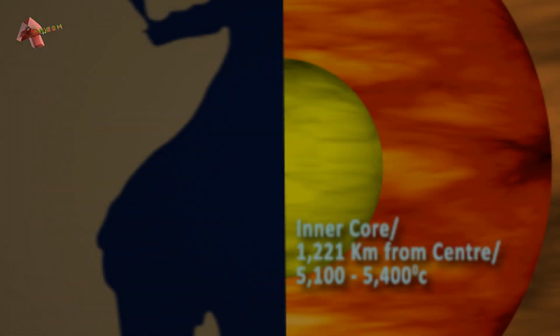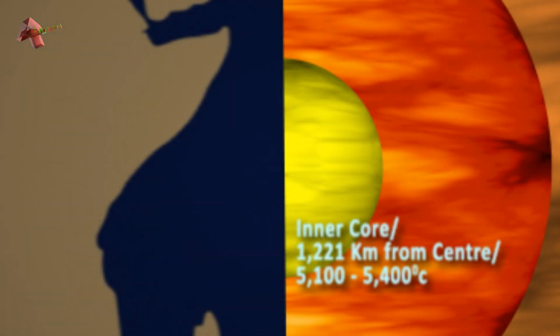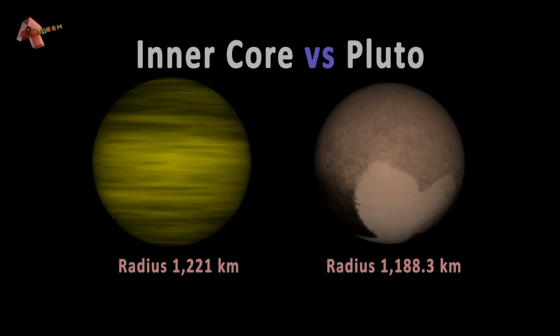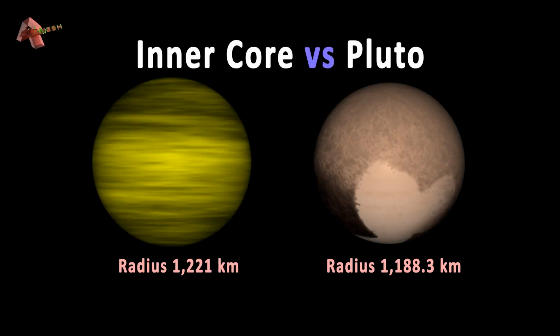In 1936, Danish seismologist Inge Lehmann discovered that the Earth has a solid inner core beneath the molten outer core. She came to the conclusion by detecting the seismic waves which got reflected by the surface of the inner core. The inner core has a radius of about 1221 km and pressure ranges from 330 to 360 gigapascal.